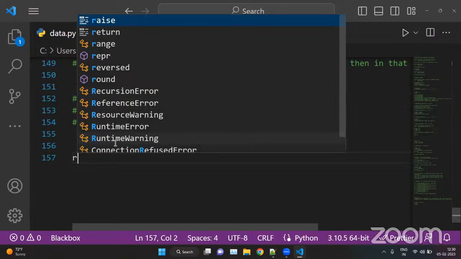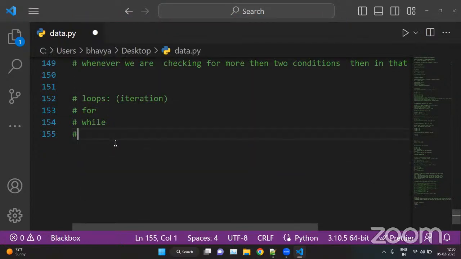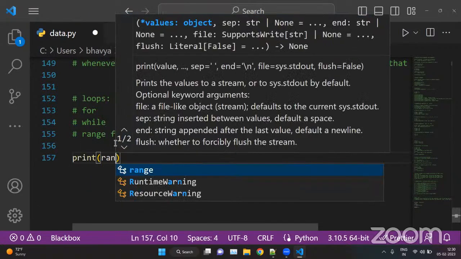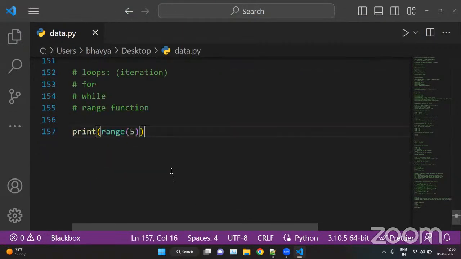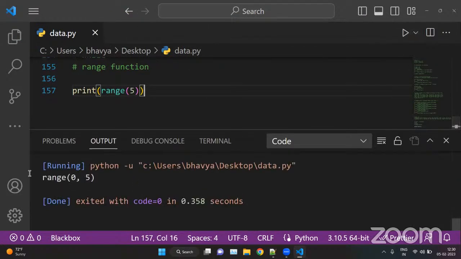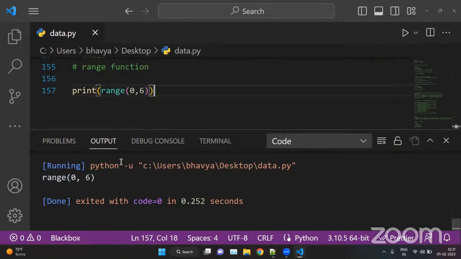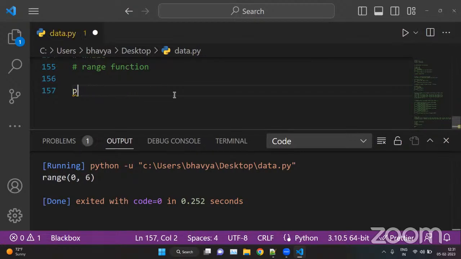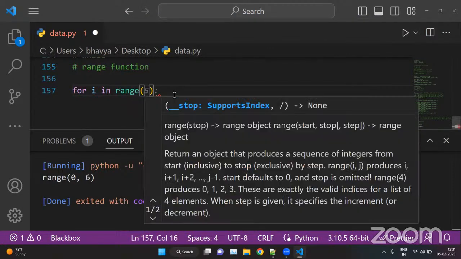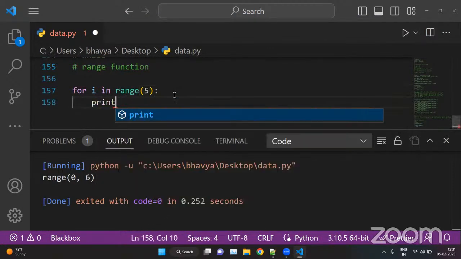So here we will use the range function. Okay, like if you print range of, let's say, 5, this will run 0 to 5. And if you put range 0 and 5, this will only print 0 to 5. To print numbers like 1, 2, 3, 4, 5, 6, we use a for loop. For example, let's say we have for i in range 5, print i.